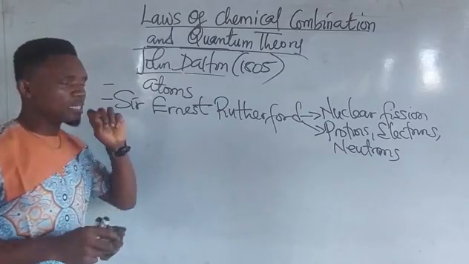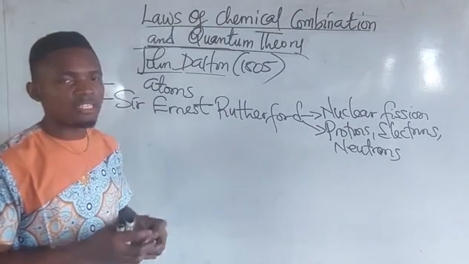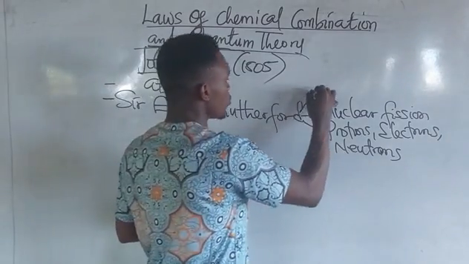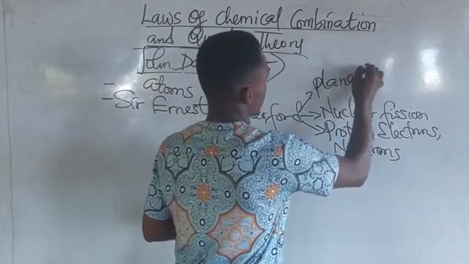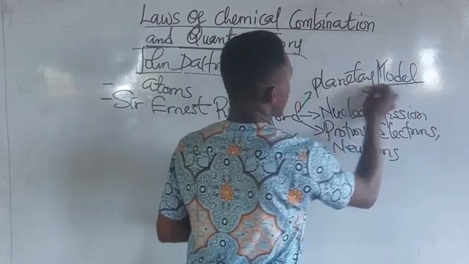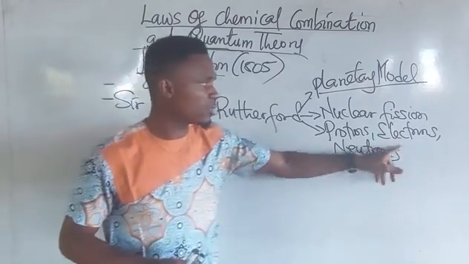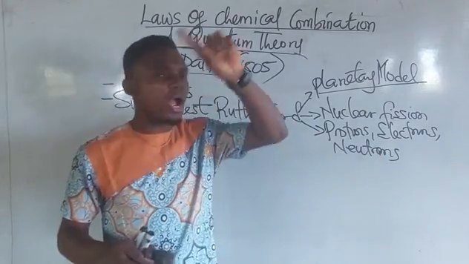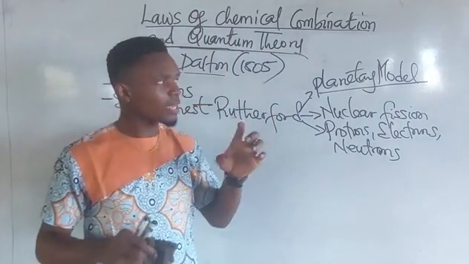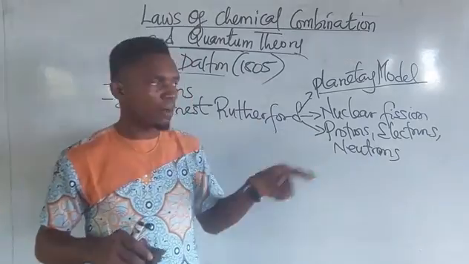Now, I also told us in our initial video that the Rutherford atomic model is also called what? Planetary model. Why is it called the planetary model? It is called the planetary model because the electrons are found revolving round the nucleus, just like planets revolve around the sun.